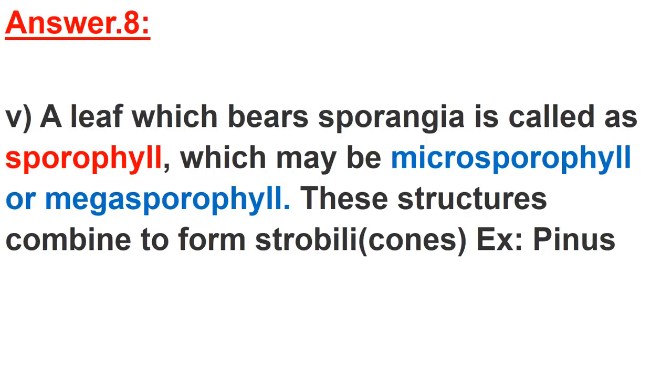Now let's discuss the homework solutions of the previous lecture, and I gave the fifth part of question number 8 of NCERT as homework, and this is the answer. The question was, what is sporophyll? So a leaf which bears sporangia is called a sporophyll, and it can be a microsporophyll or a megasporophyll. Microsporophyll will bear the microsporangium and megasporophyll will bear the megasporangium. These structures combine to form strobili, right? So these microsporophylls and megasporophylls combine to form the strobili or cones, and an example is Pinus.